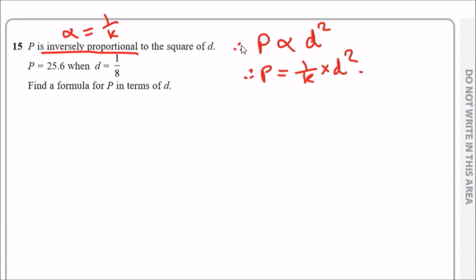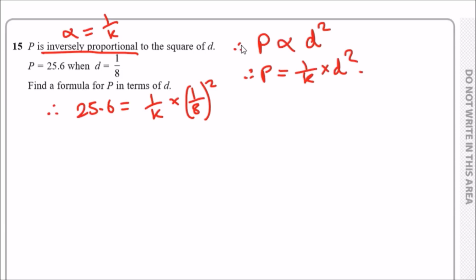Okay, easy. Now find the formula for P in terms of D, given the values above. In other words, just literally substituting the values for P and D, then find the value of K, and then plug the value for K back in, and you're done. So when P is 25.6, we can find the value of K, given that D is 1 over 8. So times 1 over 8 squared.